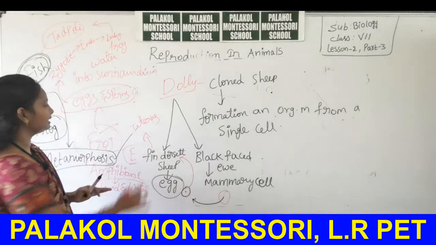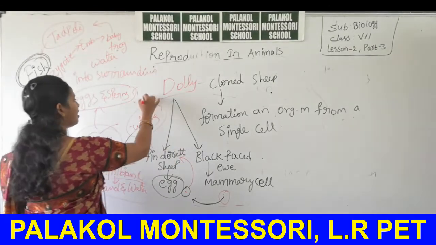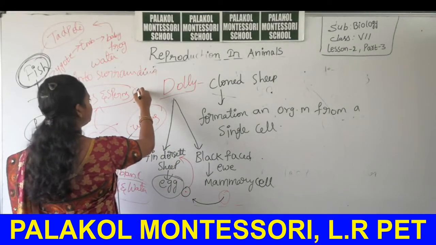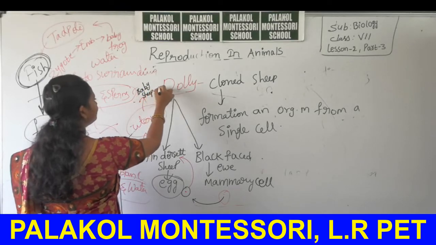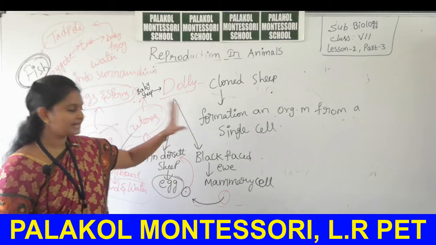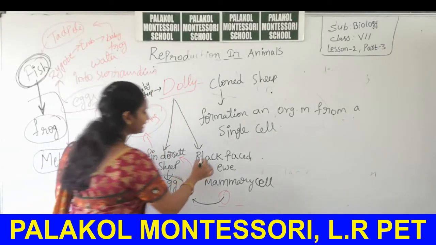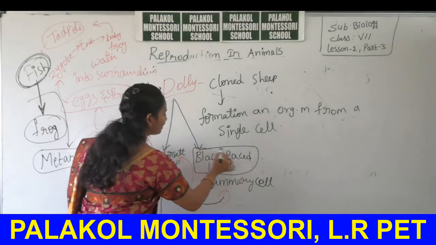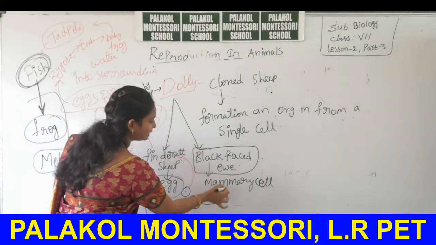So in that uterus of the fin dorsate sheep, a baby sheep will form. That baby sheep after delivery is named as Dolly. Okay, this Dolly has the characteristics of black faced ewe. Why? Because the nucleus is coming from black faced ewe.